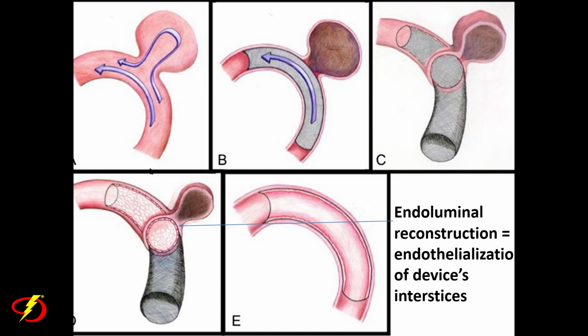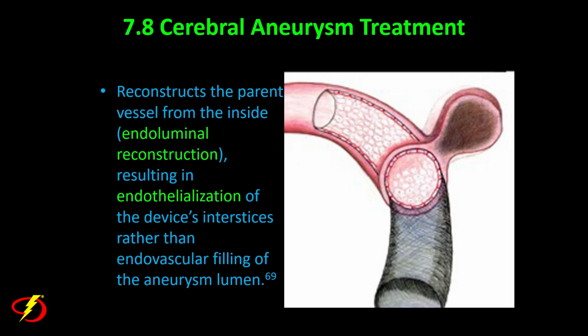And why is that? Well, here's before treatment, before a flow diverter is placed. Here's the flow diverter placed. You can see the aneurysm starts thrombosing. Sometime later, the aneurysm is thrombosing and shrinking. And now look what happens here. The flow diverter device itself, all those little interstices we talked about, they're filling with cells, which cause a barrier that cuts off this aneurysm. This is called endoluminal reconstruction, and it's basically endothelialization of the device's interstices. So we're reconstructing the parent vessel from the inside, and we're blocking flow to the aneurysm.